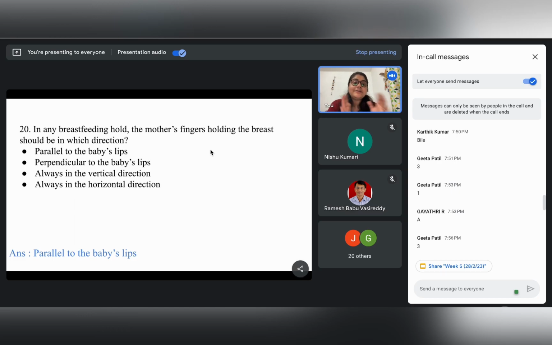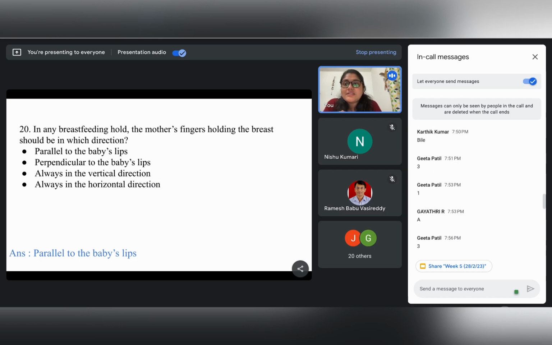So these are different positions in which the breastfeeding can be done by the mother. And during the breastfeeding, the mother's fingers should be holding the breast in a position exactly parallel to the baby's lips, so it will ensure a proper latching of the baby's mouth to the breast, and that will subsequently lead to proper breastfeeding.